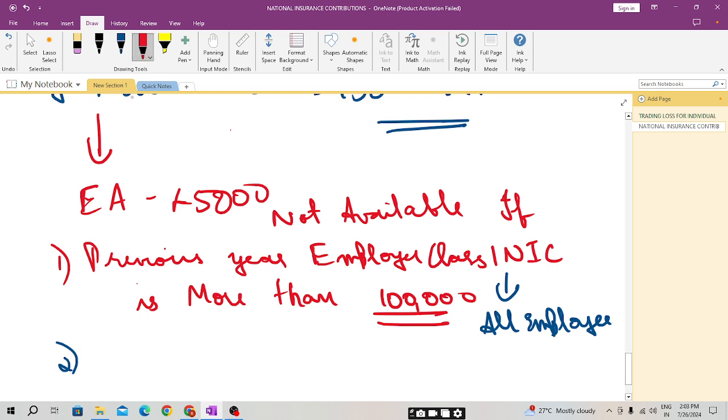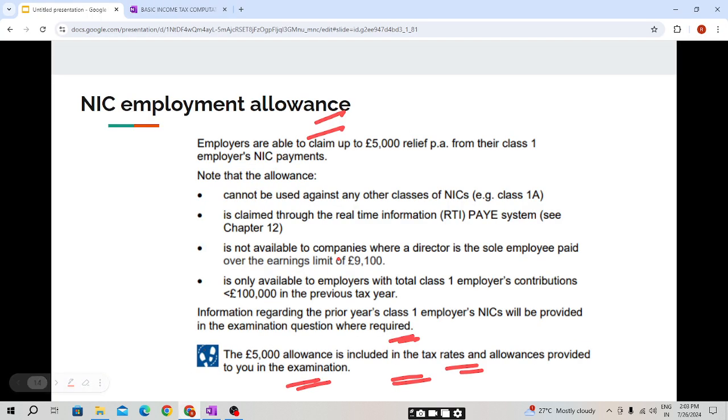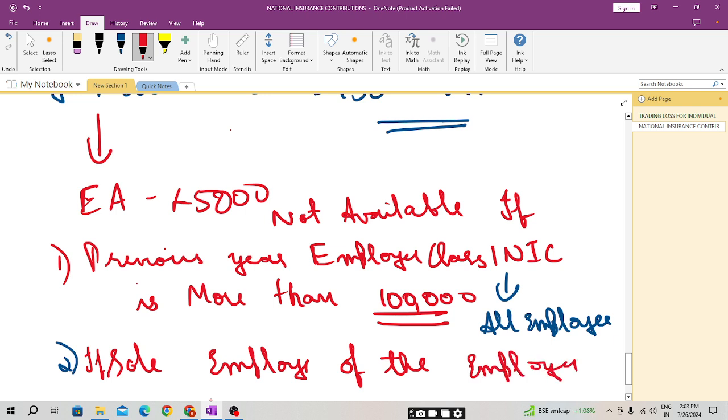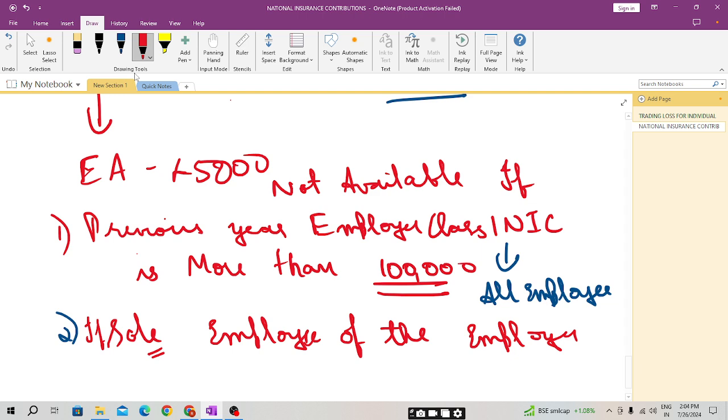The second point was the director being the sole employee of the company. So students, the employment allowance will not be available if the individual is the sole employee of the company.